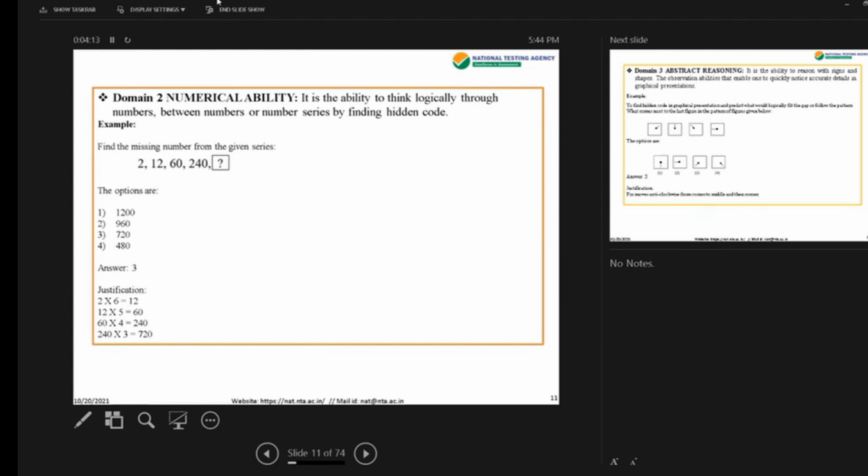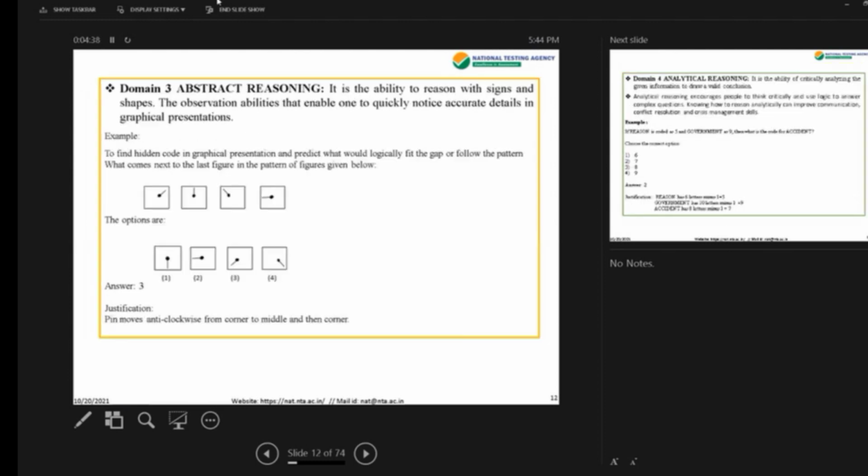Domain 2 is numerical ability. It is the ability to think logically through numbers, between numbers or number series by finding hidden code. Example is given, find the missing number from the given series. The options are given and then the answer and how you have derived at it, the justification. We come to the next domain, and that is abstract reasoning.